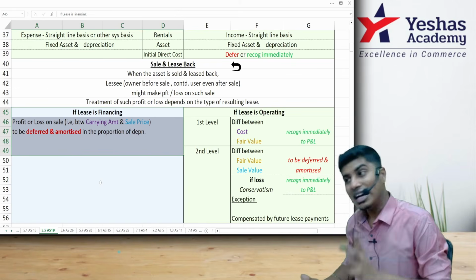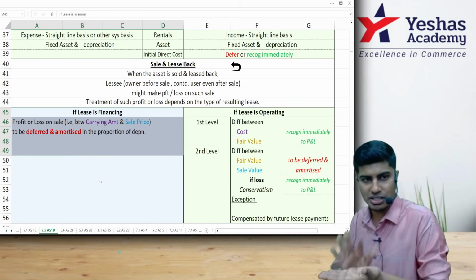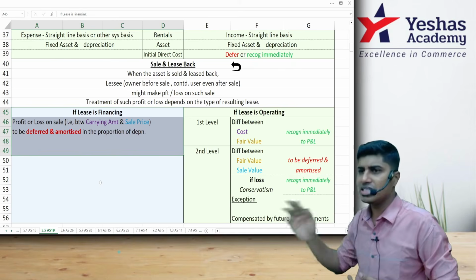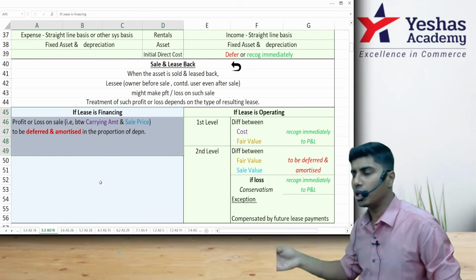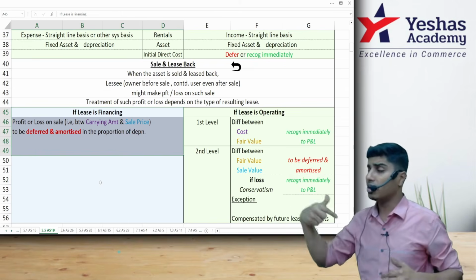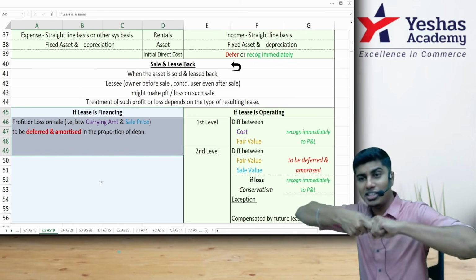Are you getting it? Next case: I say I want 100 rupees for the cost of the asset. Fair value is 100. He can say he will pay only 90. I'll be like, no, cost is 100. He's willing to pay 90. I will say, okay, you give me 90. But later when I take operating lease, I will also give less rent. So the next transaction can be adjusted.